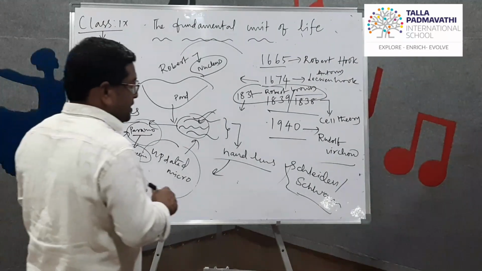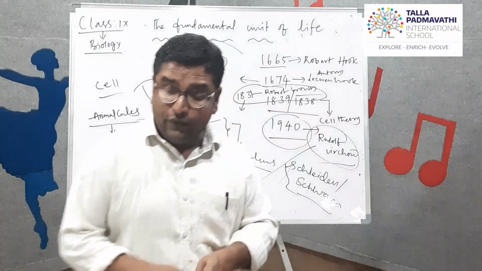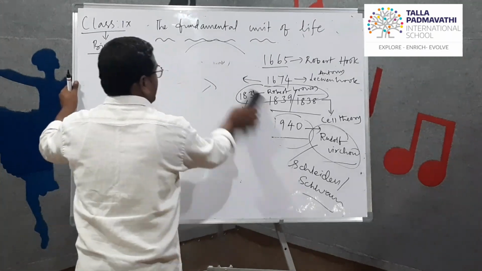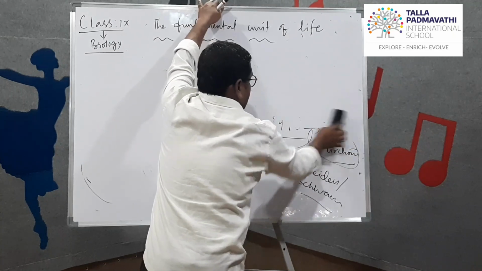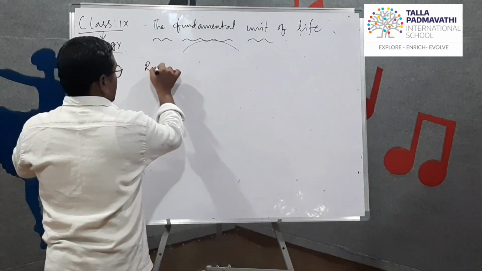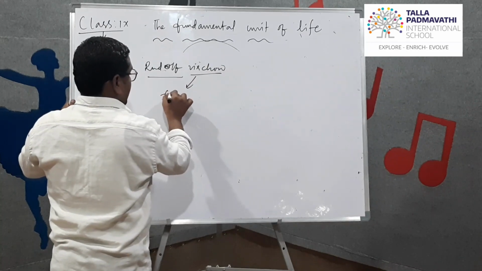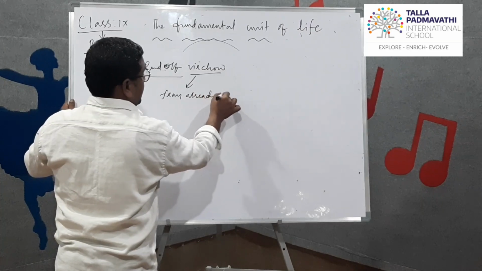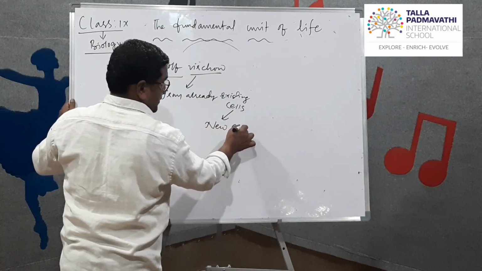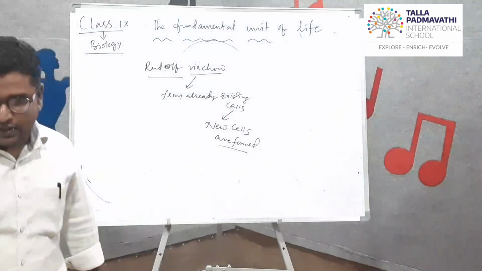The answer was given by Rudolf Virchow: from already existing cells, new cells are formed. How are new cells formed? From already existing cells. This is the concept that was explained.